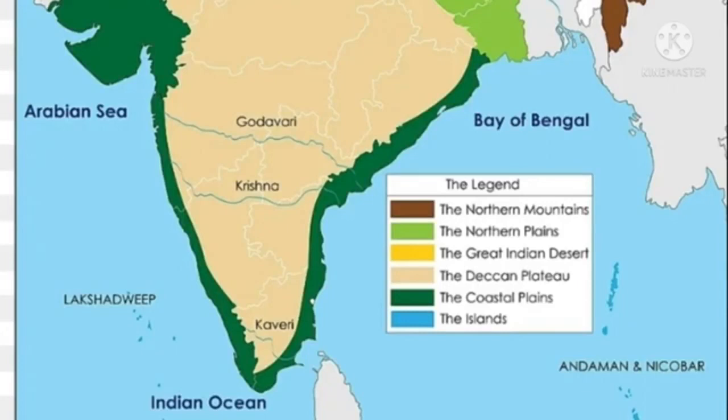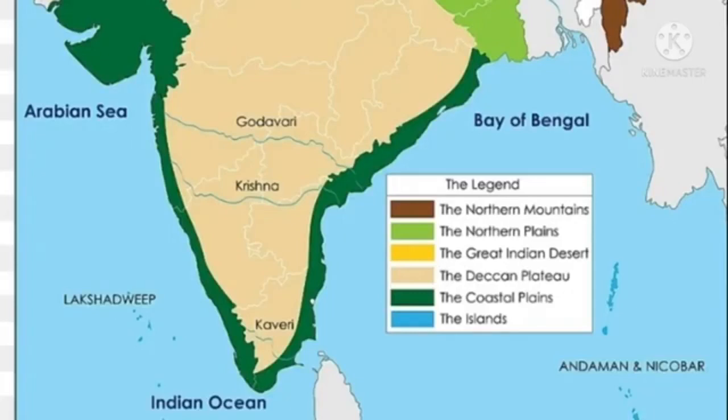After that, India is called a peninsula. You know? India is called a peninsula. Why? Because it is surrounded by the Indian Ocean on the south side, the Arabian Sea on the west side, and the Bay of Bengal on the east side. So already I told you, the three sides are surrounded by water.